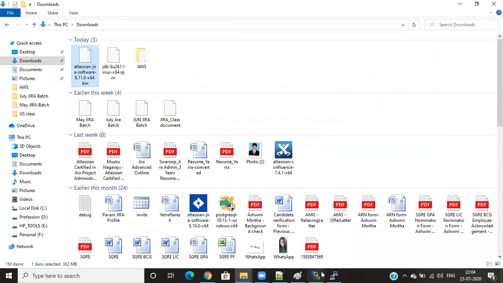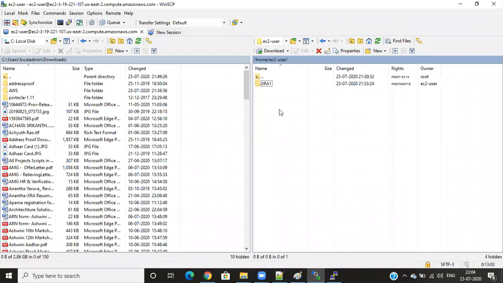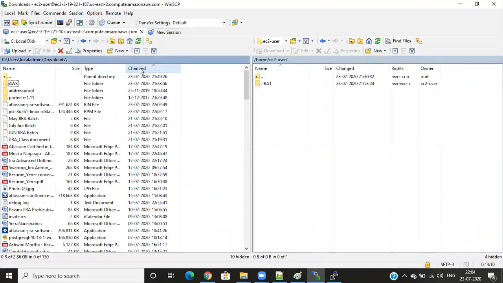Open WinSCP. With the help of WinSCP, we can do this. Go to where you downloaded. Here I have Atlassian and JDK. These two I'm looking to move here. I'll open within my Jira places, where I've downloaded. Now I'm in home, EC2 user, in these places.